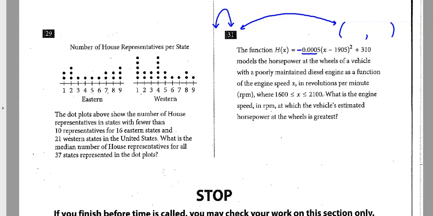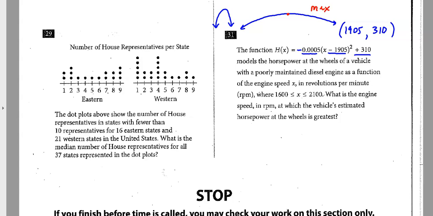The vertex is going to be the opposite of what's in here. That's the x value. We had one of these earlier on the no calculator, I believe. And then this is going to be the y value. All right? So I have the x and the y value of the vertex, which I know is going to occur right here at the max, at the highest point. So let's see what we got.